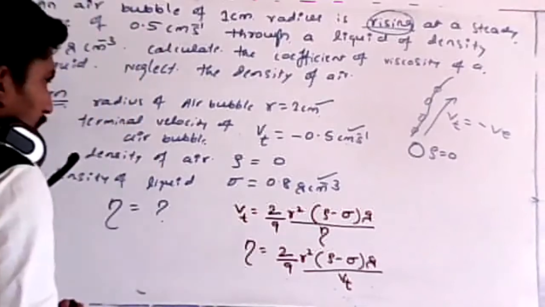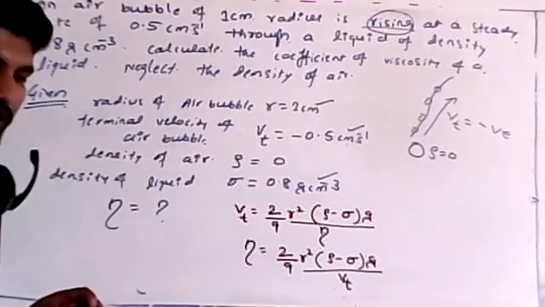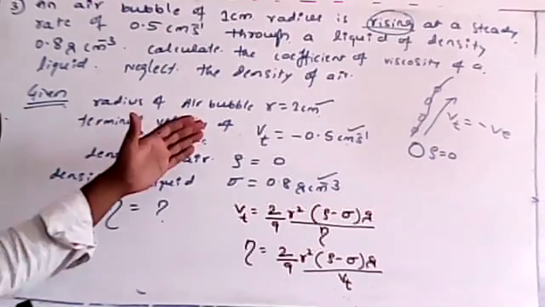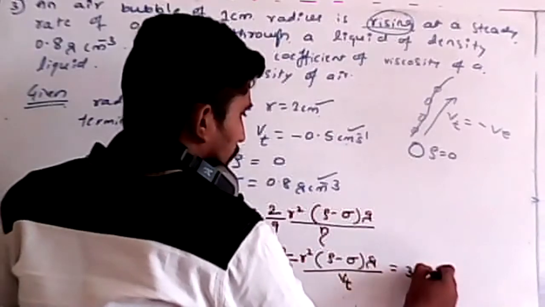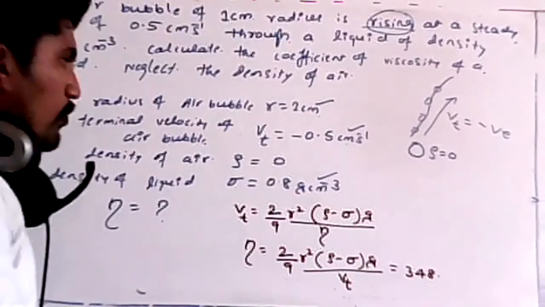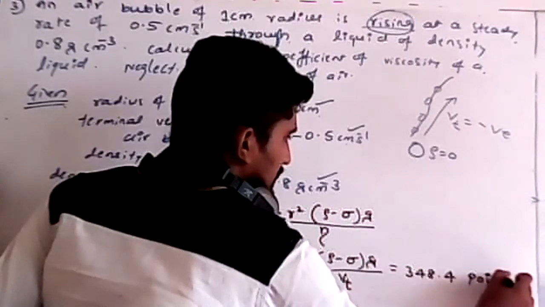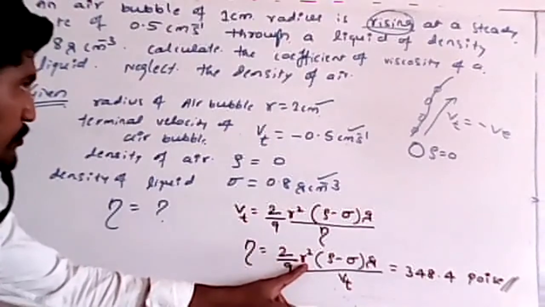So after substituting all these values, students, just go through each and everything I have written on the board. 348.4 is what you will get. So this is the exact answer for this question. You just substitute everything.